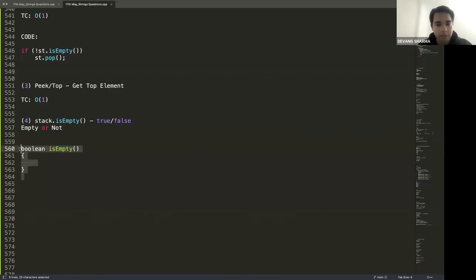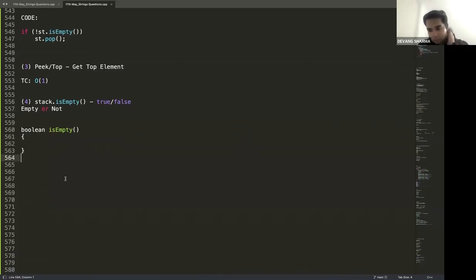My question is clear. I'm asking 2 things. First, what do you think is the complexity to check whether a stack is empty or not, along with the reasoning? And second, if you have to implement this function, how would you implement it? What is the code that you will use? Think about it. Let me know, and then we can discuss. I can give you 30 seconds for this one. Once you are done, let me know. You can message to everyone, completely fine. Quick in the chat, guys.